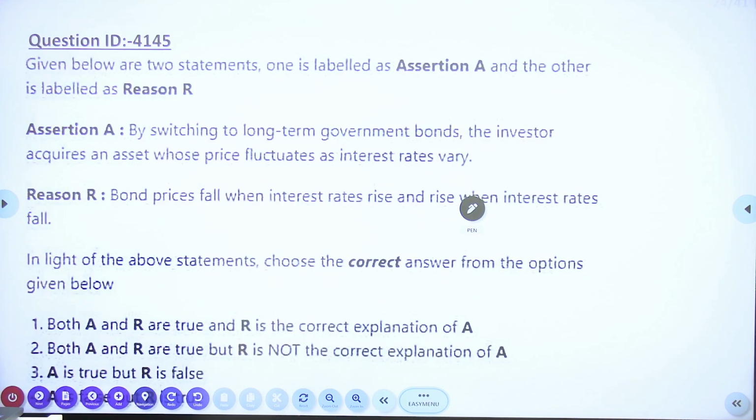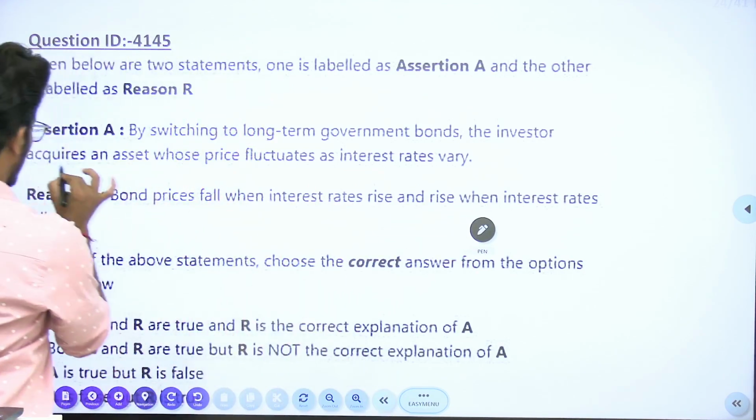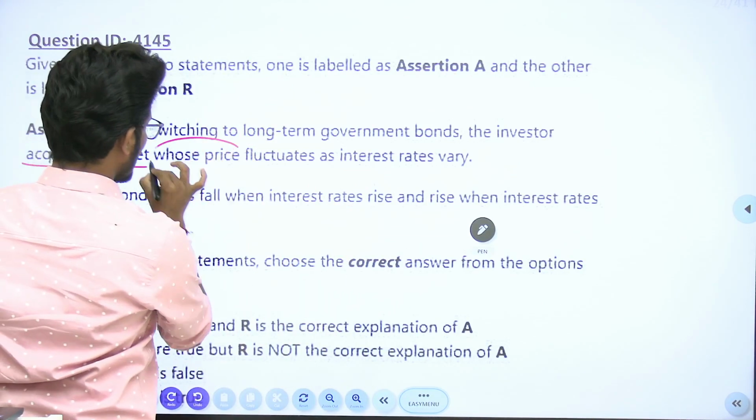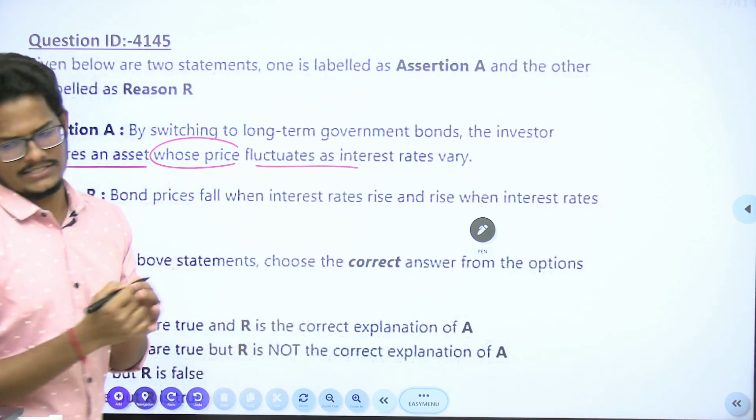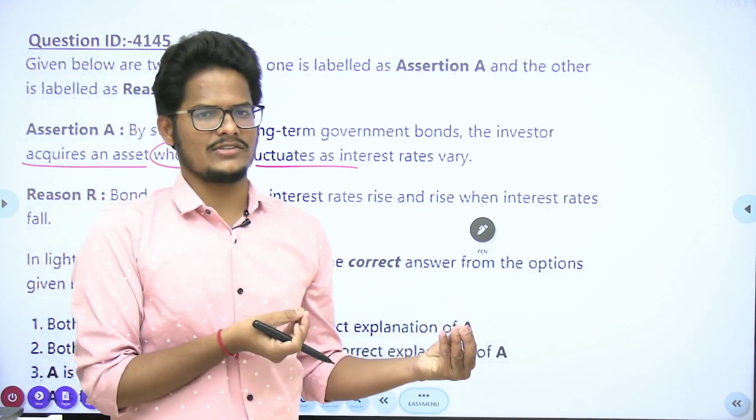Next, by switching to long-term government bonds, the investor acquires an asset whose price fluctuates as interest rates vary. So whenever the interest rate changes, the price also will fluctuate.